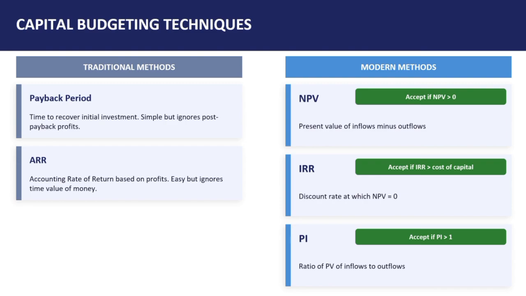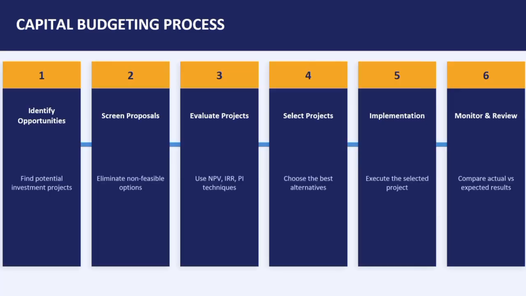Then modern methods or discounted methods. First one is net present value. Net present value calculates the difference between present value of inflow and outflow. Then internal rate of return. This is the rate at which net present value becomes zero. If internal rate of return is higher than the cost of capital, the project is accepted. And last one is profitability index. This shows the ratio of benefit to cost, the profitability of the investment.